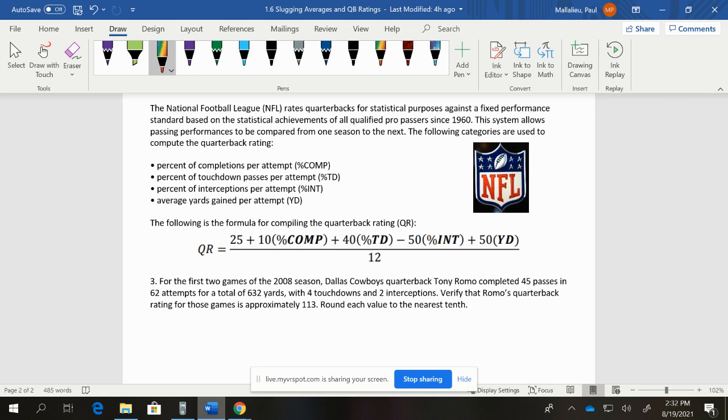And again, you may not fully care about this, but a lot of people do, and there's a lot of money that goes into paying these quarterbacks, and some of this is based off of their quarterback rating. So the formula that we see in the middle of the screen here is the base formula that we'll use every time for the quarterback's rating.